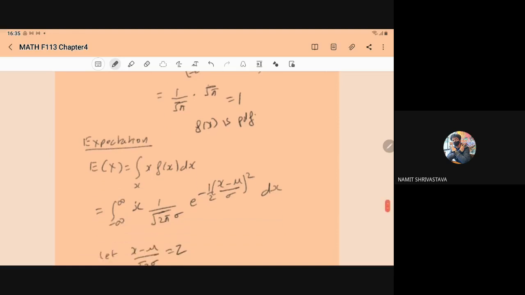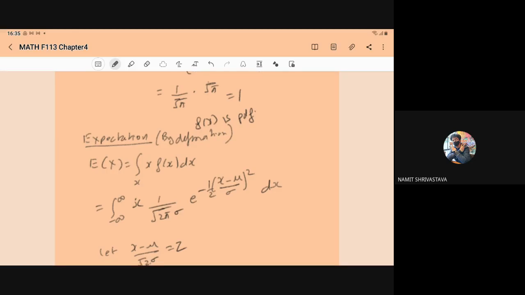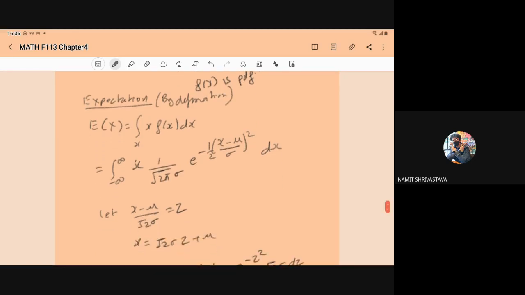So let us take the expectation. First we prove it by definition, right? So what is the definition? E(x) is the integral over x into fx into dx. For the normal variate, the x range is minus infinity to infinity, x into 1 upon root of 2 pi sigma e to power minus 1 by 2 x minus mu upon sigma whole square into dx.